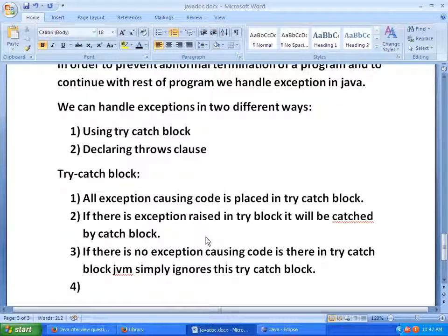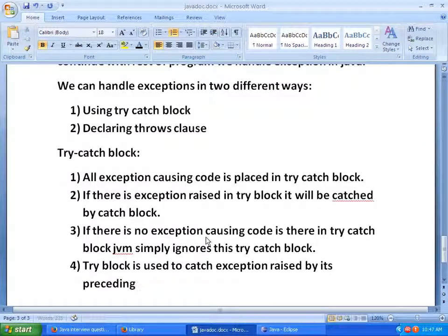And the next point is, catch block is used to catch the exception raised by its preceding try block. Catch block is used to catch the exception that is thrown by the immediate preceding try block.